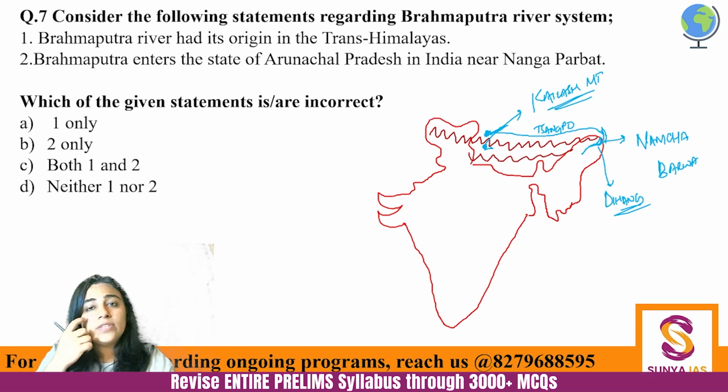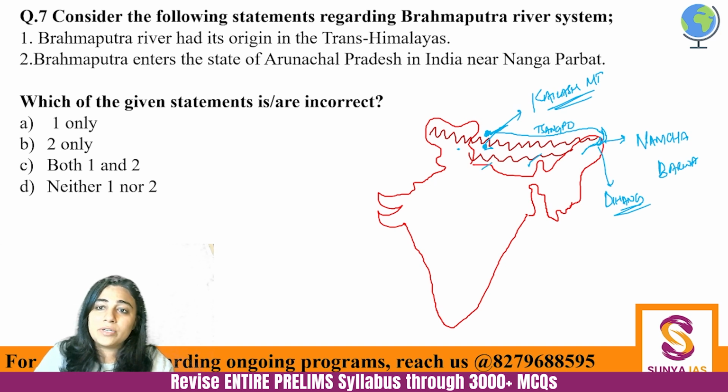Okay? So lot of things in Brahmaputra river system is very interesting, but the facts to know are Nanga Parbat is there in the western Himalayas. ठीक है, Nanga Parbat is not there in the eastern Himalayas. ठीक है, so this is very important.